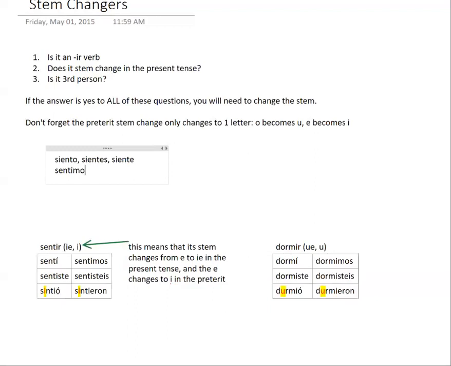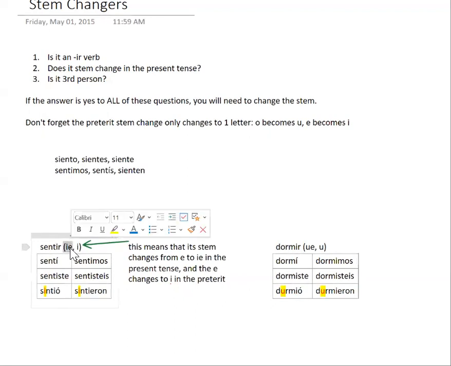We don't stem change in nosotros: sentimos, sentís, and sienten. I know this is present tense, so we're not worried about present tense right now, but I'm just showing you the difference. Here we have an IE in the yo form, the tú form, and each of these conjugations. It's an E to IE stem changing verb. That's where this IE comes from. That means in the present tense, it has an IE stem change.